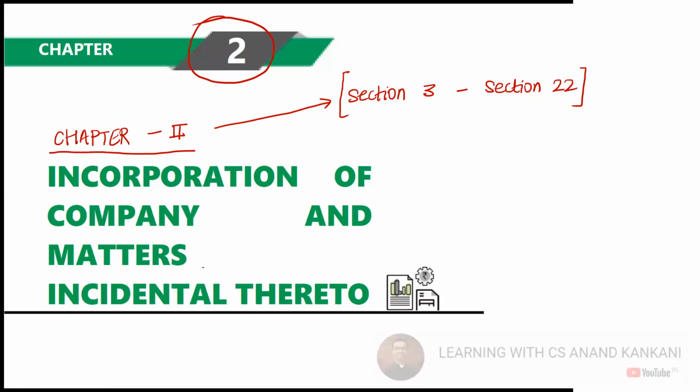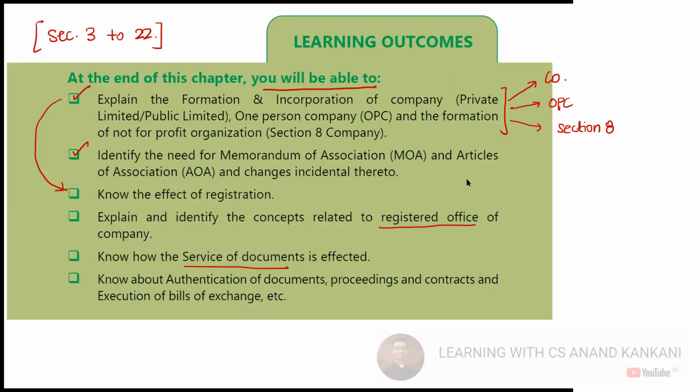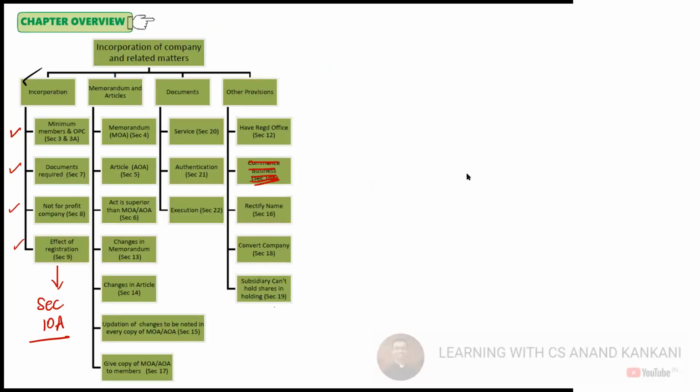So yesterday we started with the incorporation of the company and we had covered section number 3. Then we had covered section number 7 and we had finished section 7 completely. So section 3 and 3A, which was the minimum number of members for the companies and also for the OPC. And then section 7, what are the documents which are required and how to incorporate the company.